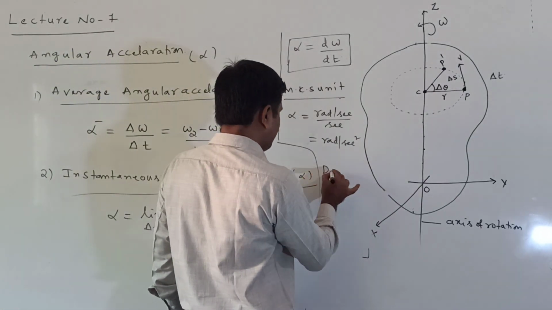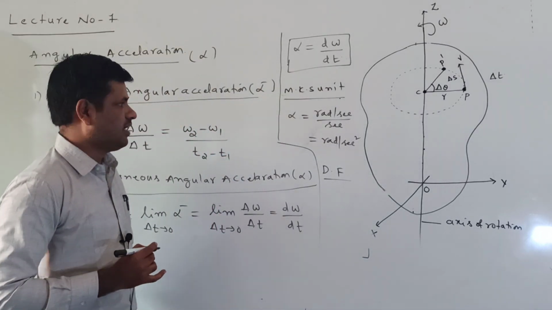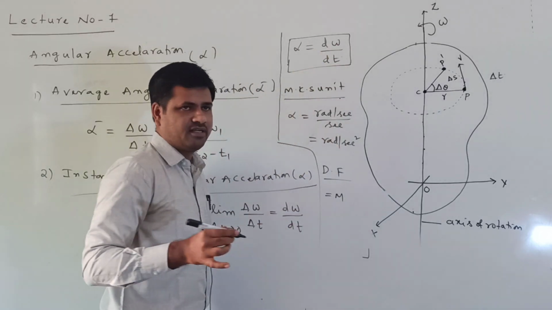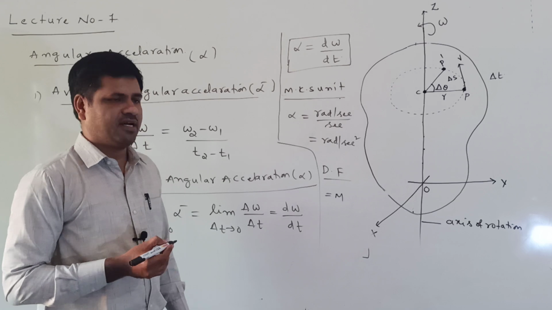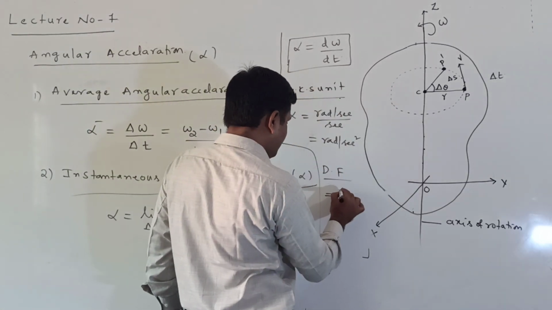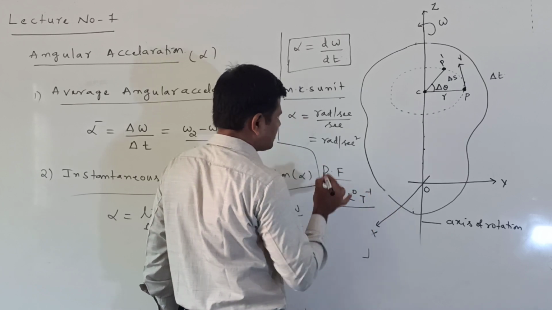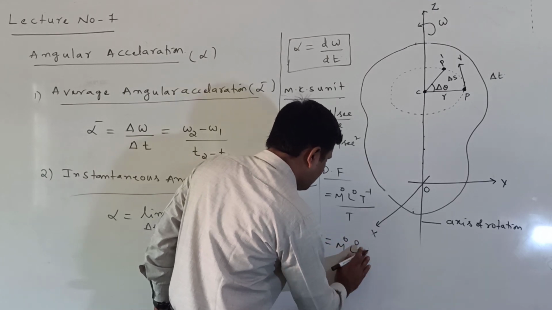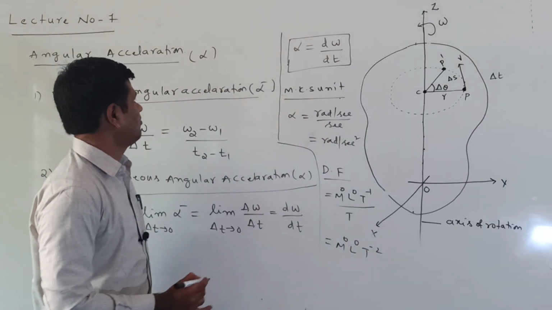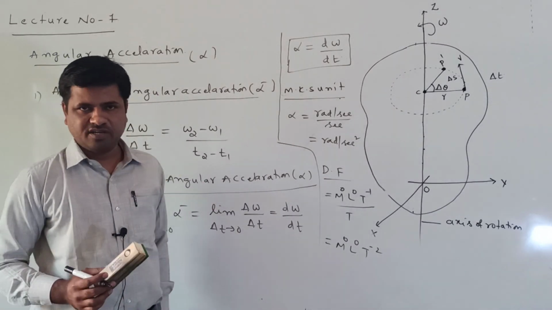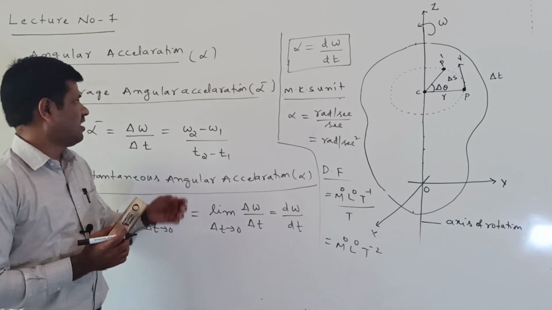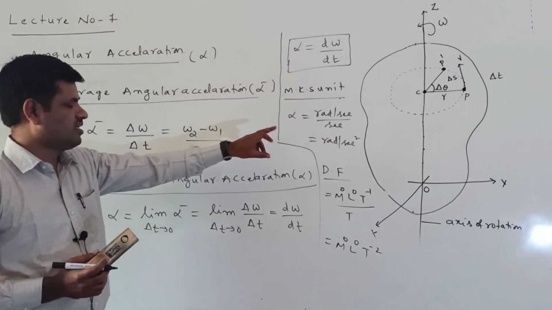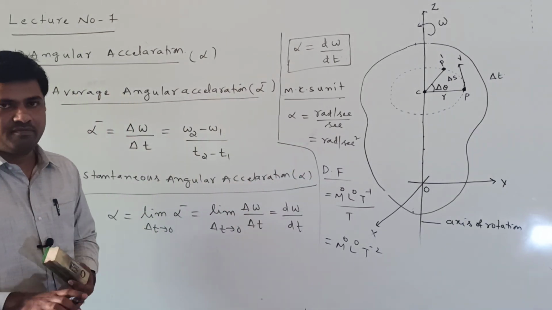Similarly, the dimensional formula. For d omega, that is angular velocity, the dimensional formula we already know is M power 0, L power 0, T power minus 1. The time dimensional formula is T. So we get M power 0, L power 0, T power minus 2. This is the dimensional formula of angular acceleration. Angular acceleration is of two types: one is average angular acceleration, and the other is instantaneous angular acceleration. The unit is radian per second square.